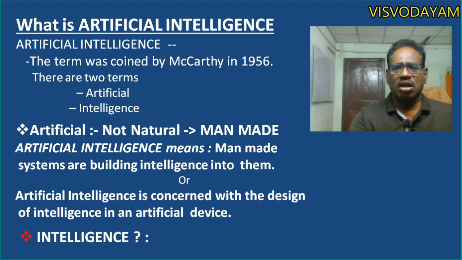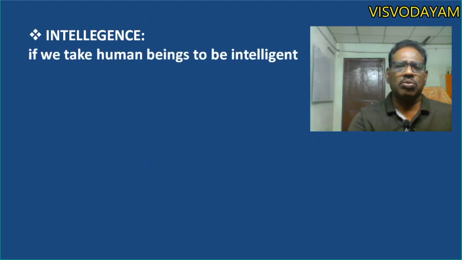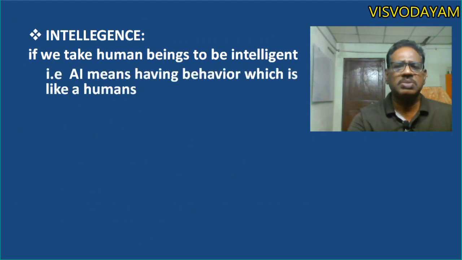Now, when we say the human being is an intelligent person, then we can define intelligence as having behavior which is like humans. Because we are treating intelligence as human, we can derive the meaning of artificial intelligence with the term intelligence, which is like humans. AI means having behavior which is like humans.